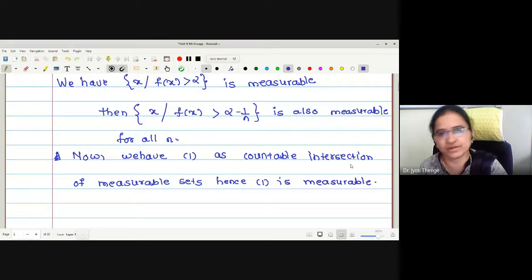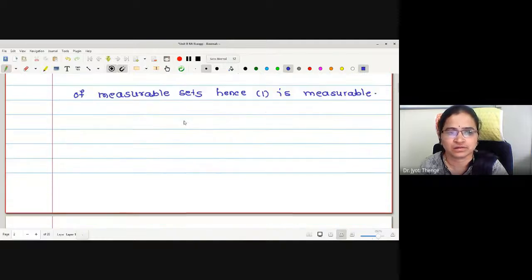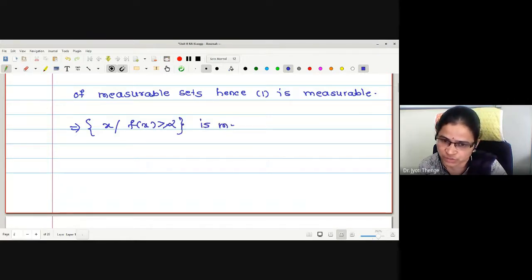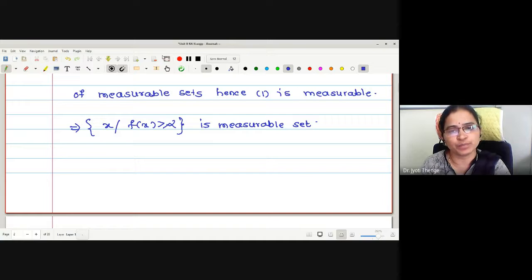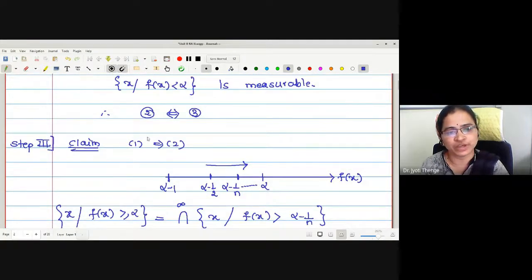What is 1 we have defined? Let me write thus: x such that f of x is greater or equal to alpha is a measurable set. Hence what we have proved? 1 implies 2 we have proved.